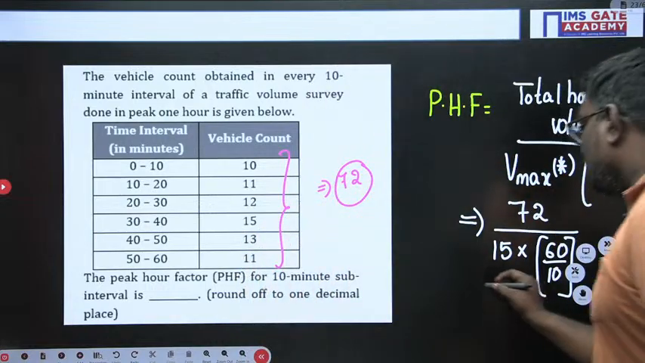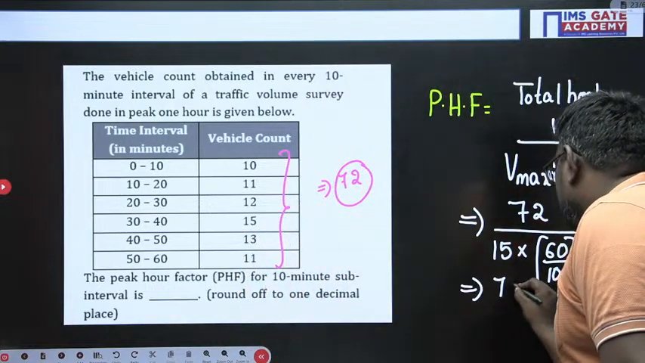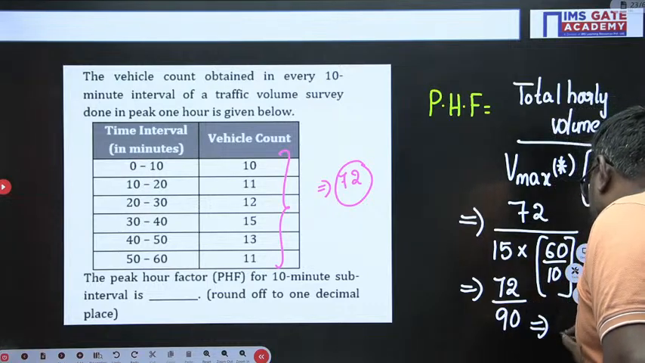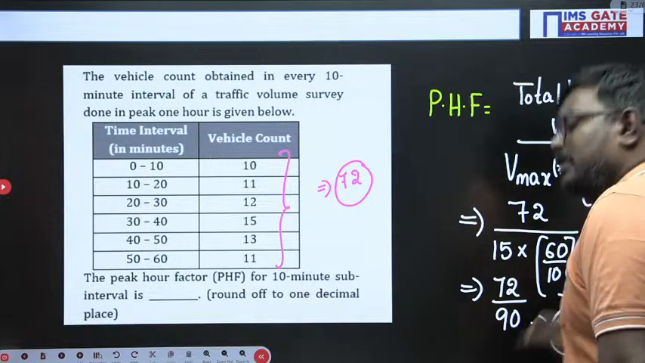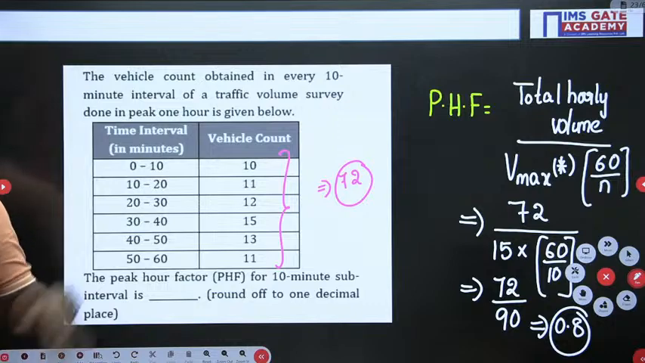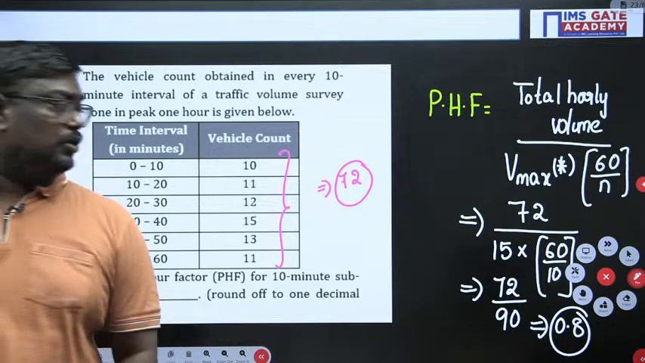So it is nothing but what, my dear students? It is nothing but 72 divided by 90. So the factor here is equal to 0.8. What is the factor we have, sir? The factor here is equal to how much? 0.8. So please write down this solution.